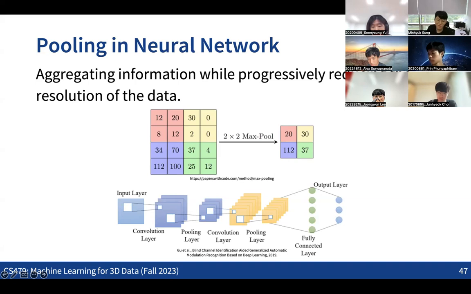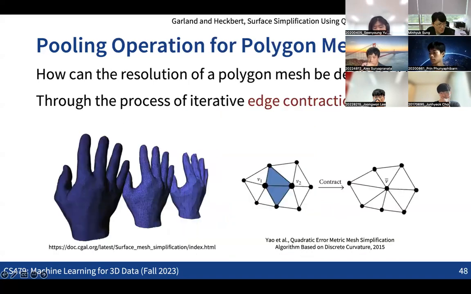Actually, there is a very conventional, very traditional idea for decreasing the resolution of meshes, a technique called mesh simplification, which was introduced in the 1990s. If we look at how people worked on decreasing the resolution of meshes before, the basic idea is edge contraction. This is the case where we pick one edge in the 3D mesh and merge the two vertices adjacent to the edge. So we take this edge and take it out in a way that merges these two vertices.